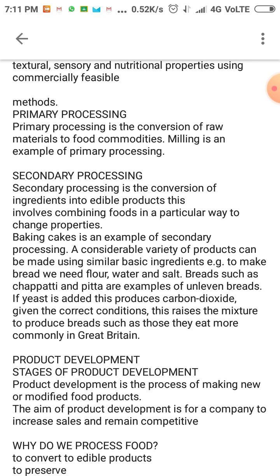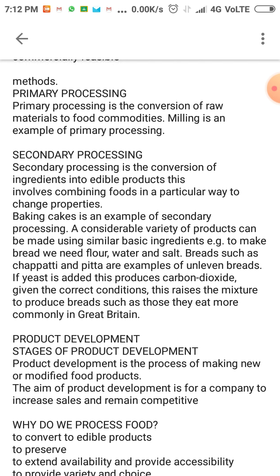Primary processing is nothing but the conversion of raw materials to food commodities. Milling is an example of primary processing. Milling is nothing but separation of materials, like bigger material into smaller ones. For example, flour is made by the process of milling. So milling is an example of primary processing, that is the conversion of bigger things to smaller.